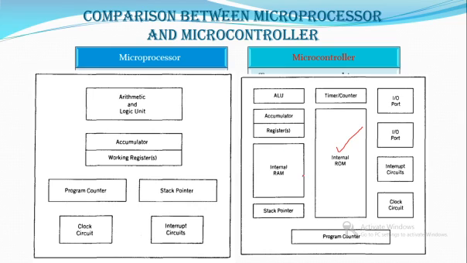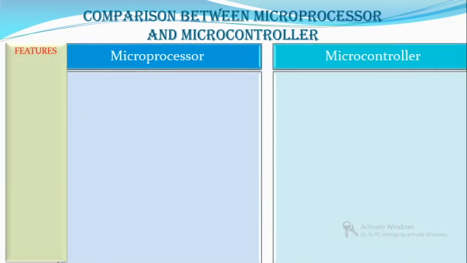You can see internal RAM as well as input parallel as well as serial kind of ports, and timing circuits or counters. Okay, so now let's look at each feature and how it differs from a microprocessor.